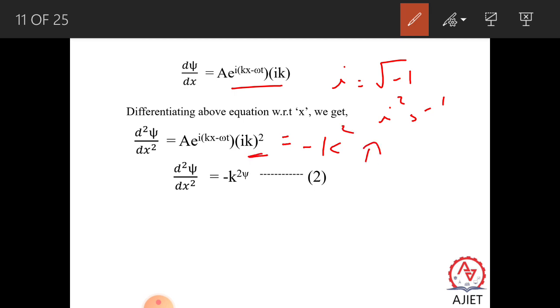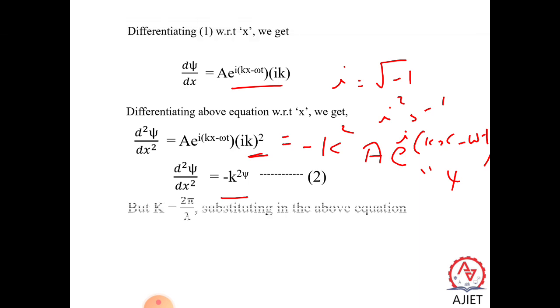What is the remaining one? The remaining one is A e to the power i(kx minus omega t), which is nothing but our xi. We have considered this one as xi. So the expression can be written as minus k square into xi. Let us take it as equation 2.